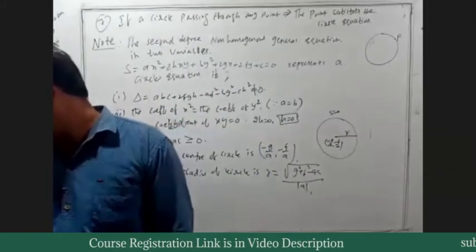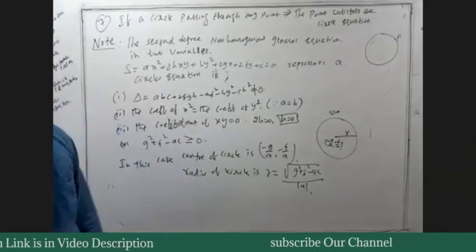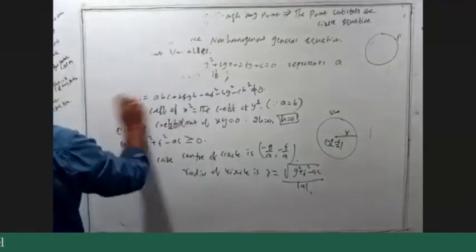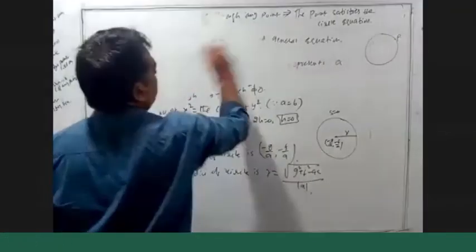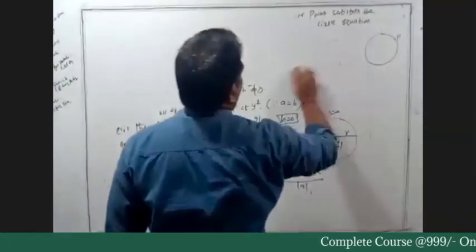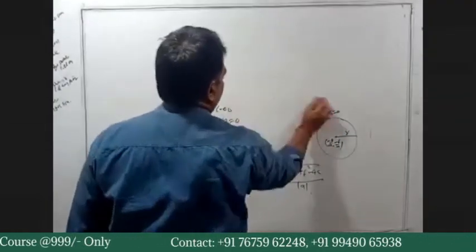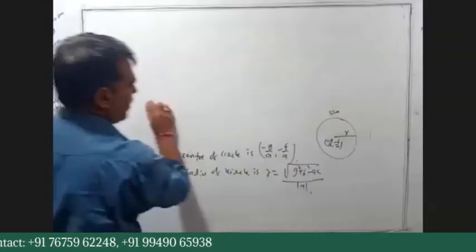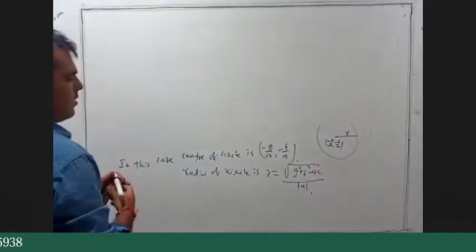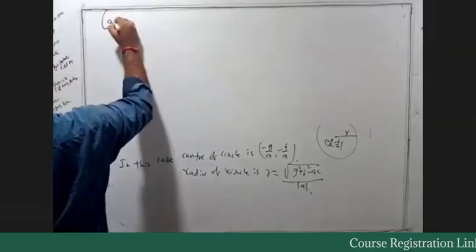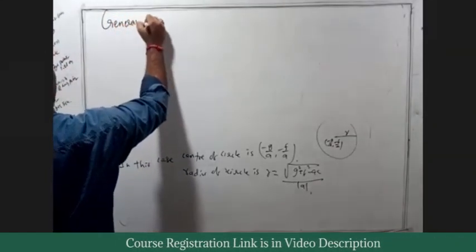Is that finished? Shall we go for next? Next, general form of a circle. Now from this general second degree equation, we will write the general form of a circle. It's very important.